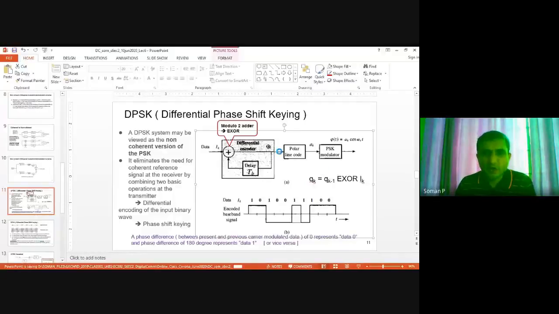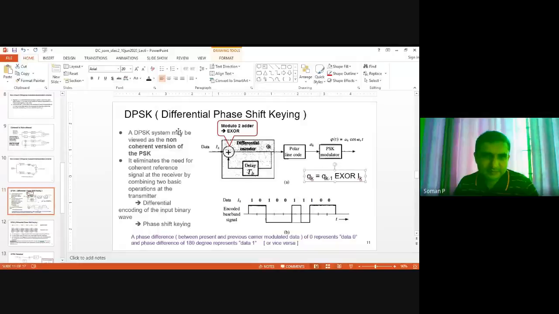And Qk is the output of the differential encoder. The output of the differential encoder is given to a polar line encoder. For example, if Qk is 1, the output of the polar line encoder will be +1. And if Qk is equal to 0, the output of the polar line encoder will be -1, similar to our BPSK modulator. And that directly goes to the PSK modulator, that is, multiplied with the carrier cos omega ct. Just go through this and digest it yourself.